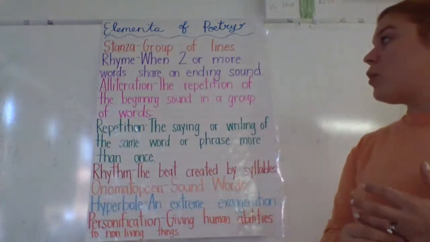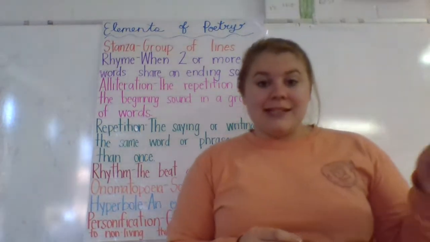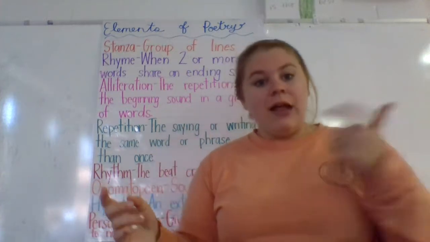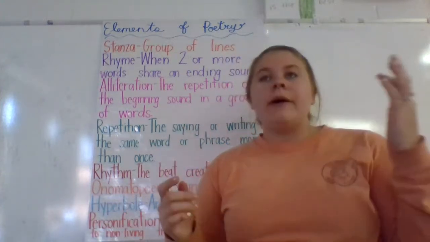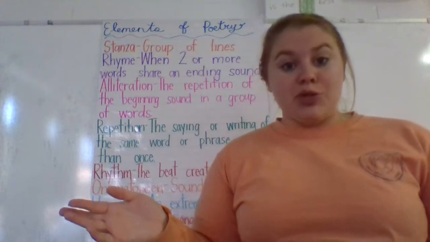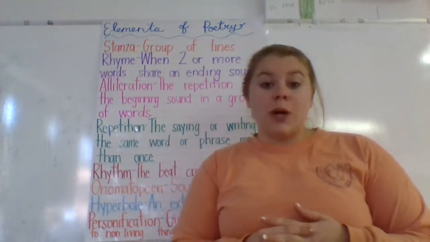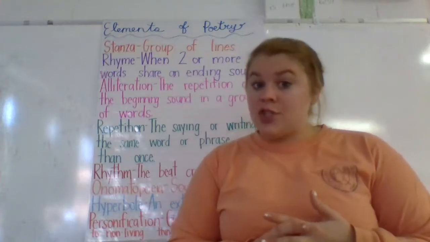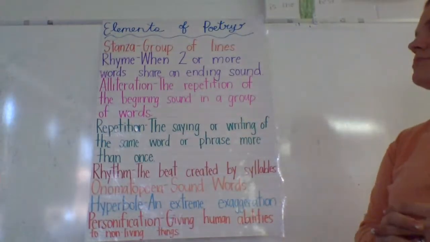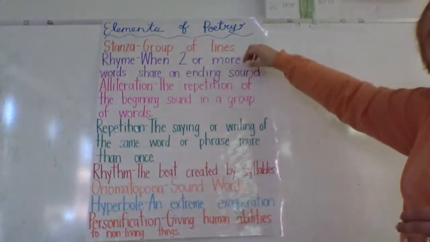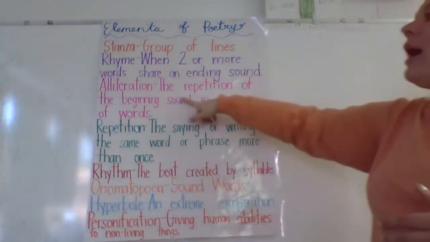Rhyme is when two or more words share an ending sound, like cat, mat, rat. Their ending sound sounds the same. Now, a lot of people think when they think about poetry, it has to rhyme. It doesn't. Several poems do rhyme, but it doesn't have to rhyme to be considered a poem. So rhyme is when they have the same ending sound.